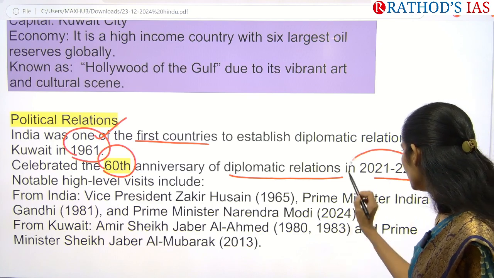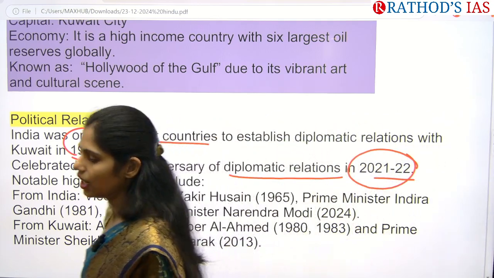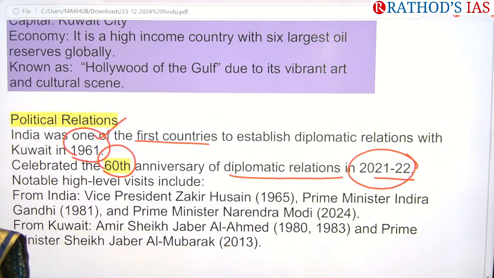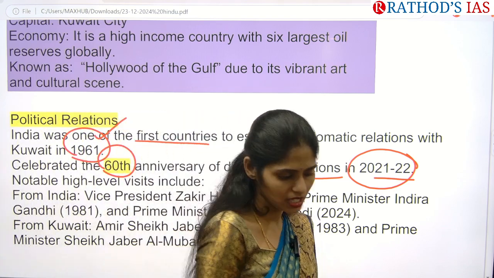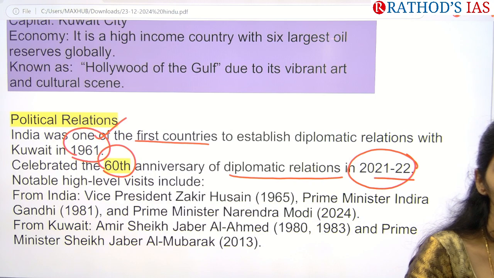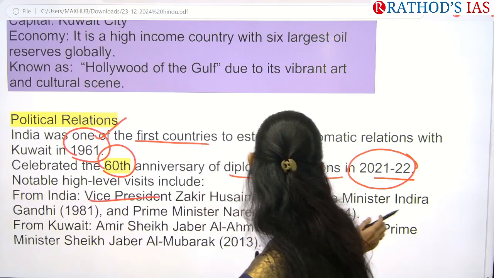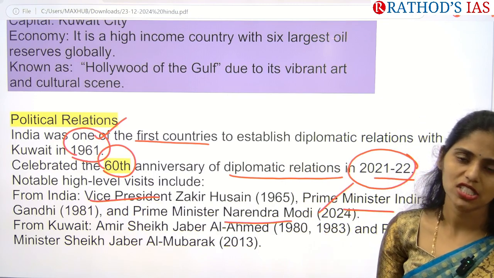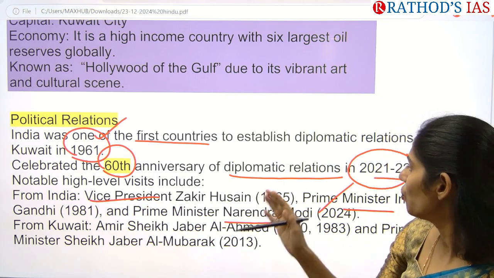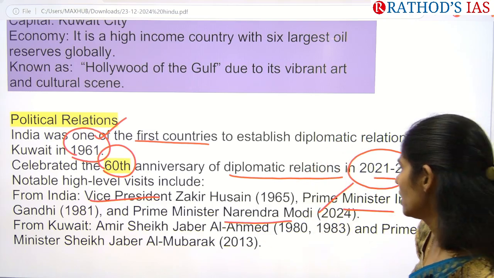During the second wave of COVID-19 in India, we were running out of oxygen cylinders, which are very important for people with extreme symptoms, and at that time we got imports from these countries. Next, the Vice President, Prime Minister Indira Gandhi and Prime Minister Narendra Modi in 2024 have visited Kuwait since we started this relationship.